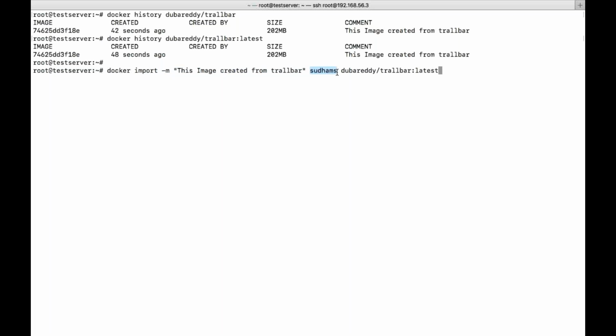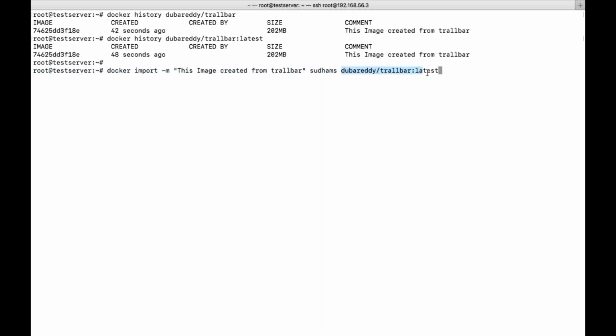This is the file which I have created. I have converted using Docker export. I gave the container ID and I gave -o and the file name, right? The file name is this, where I have the file system of that particular container. Not only the file system, other data also, what I have done in the container, that is stored as a file system. So this file I'm trying to convert as an image. That's the reason I gave this particular name.